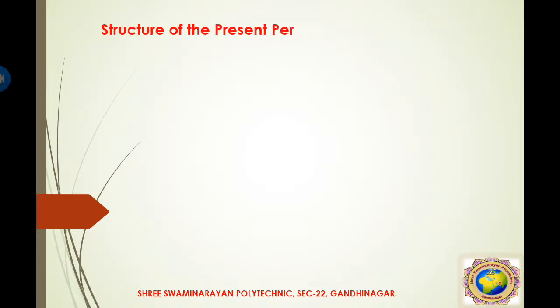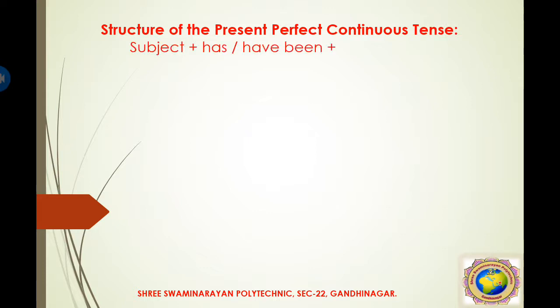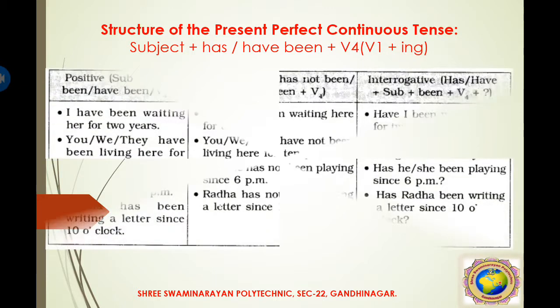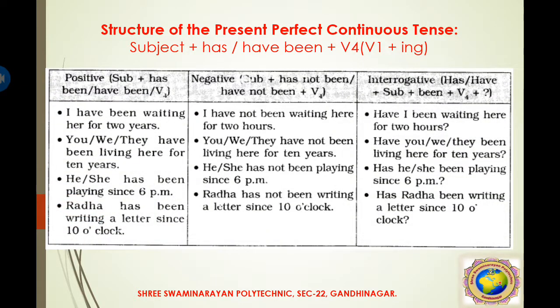And the last one is the structure of present perfect continuous tense. So here is the structure. First we use the subject, then have or has with been as the helping verb, then V4. V4 means V1 plus ing, the base verb with ing. So these are the examples: positive, negative, and interrogative.